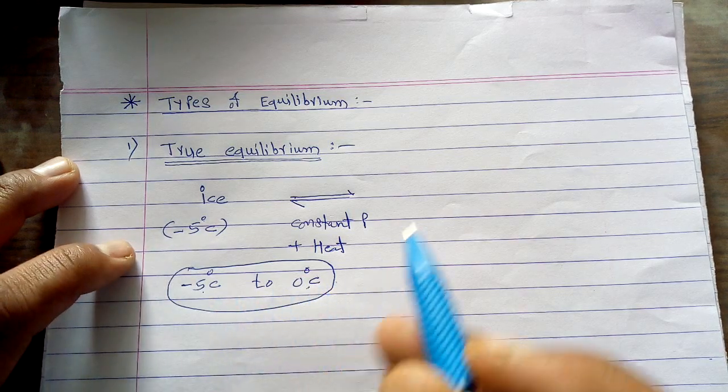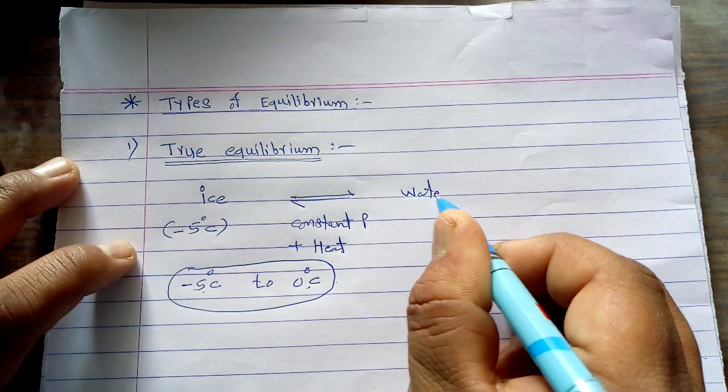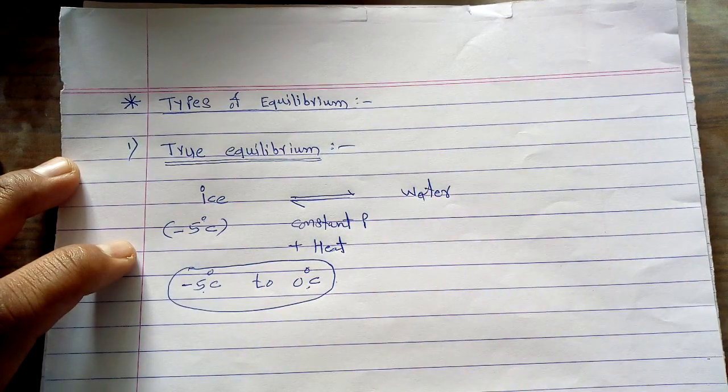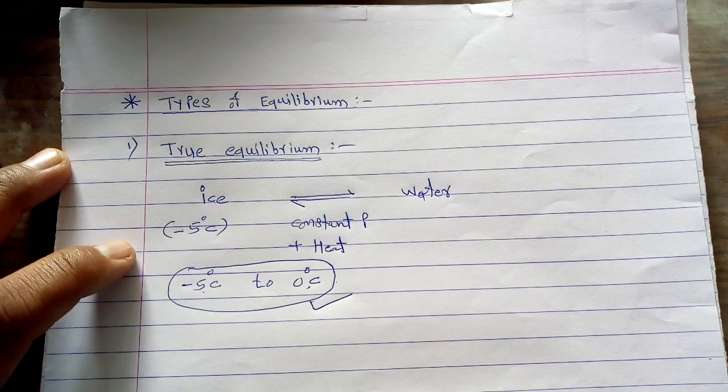There is a gradual conversion of ice into water, and the temperature remains constant at 0 degree centigrade.